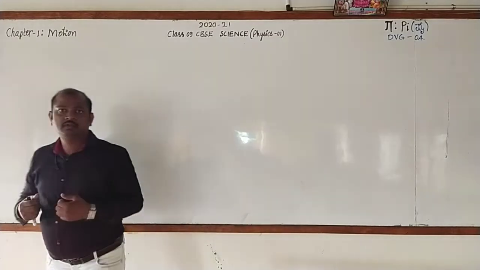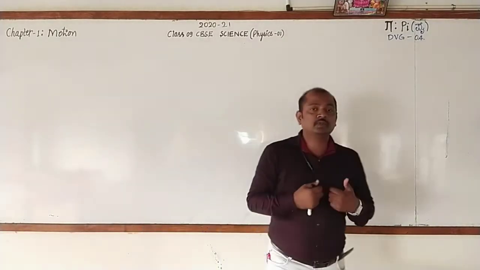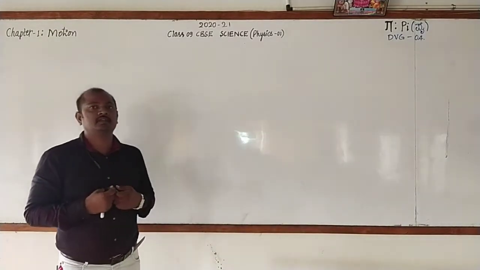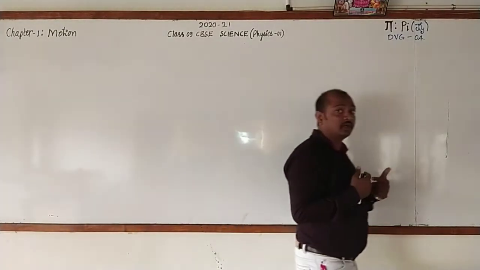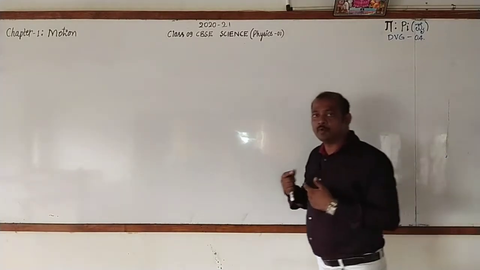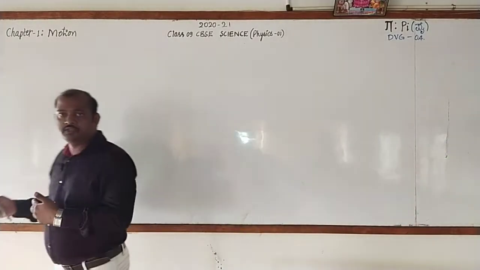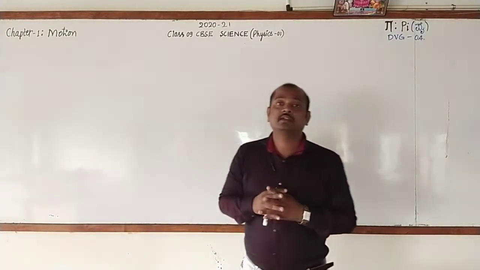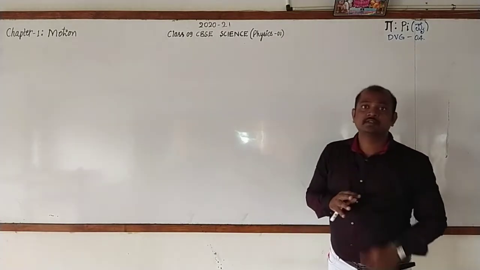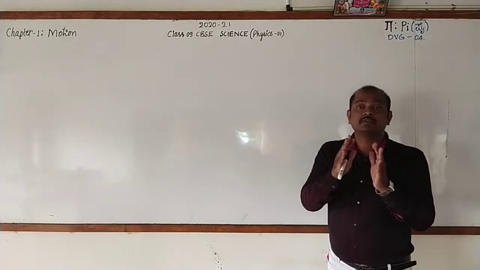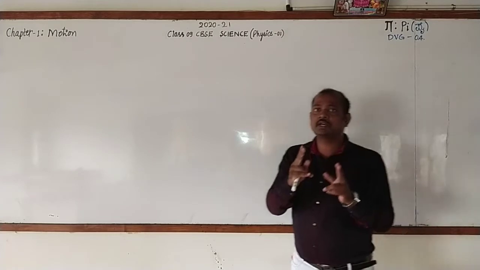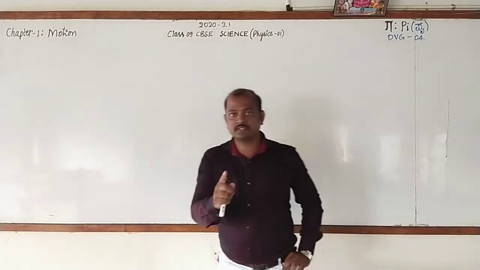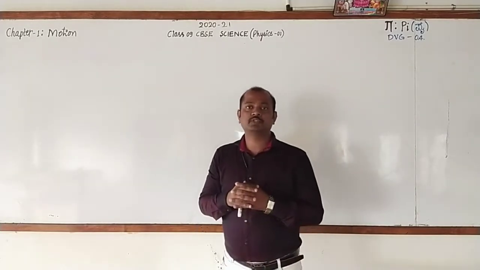What am I doing? You just keep observing me, and you can say that I am changing my position continuously like this. If a body changes its position continuously with respect to its surroundings, then we can say that the state of that body is the state of motion. So these are the two important states of a body: one is the state of rest and another one is the state of motion.